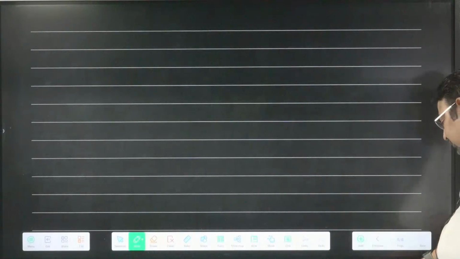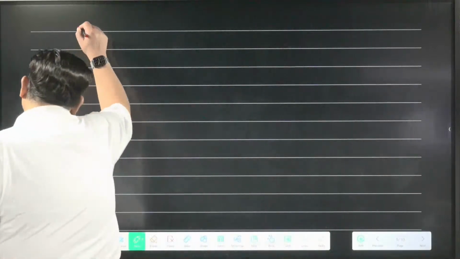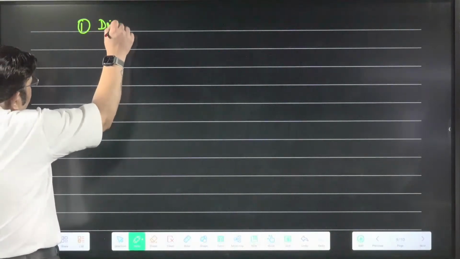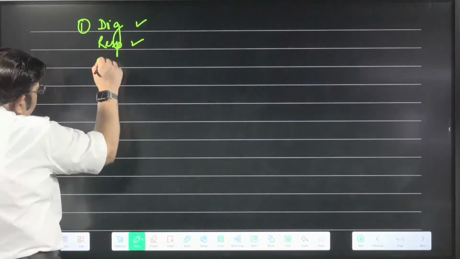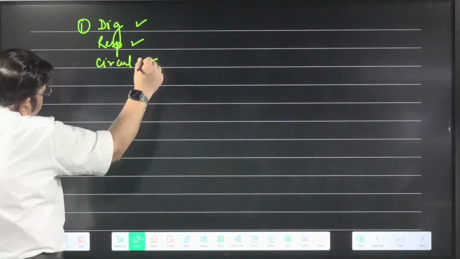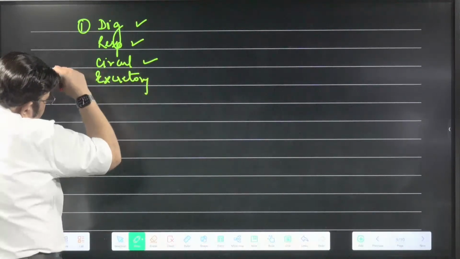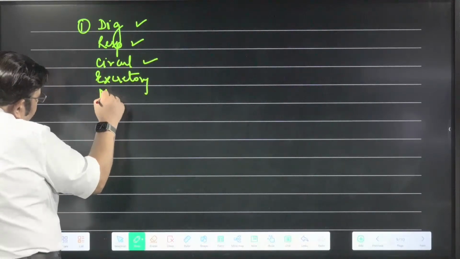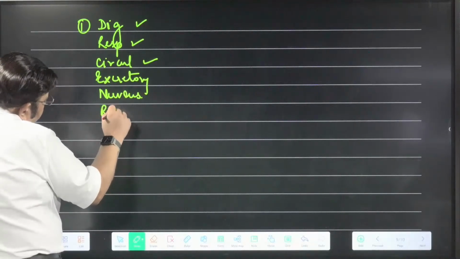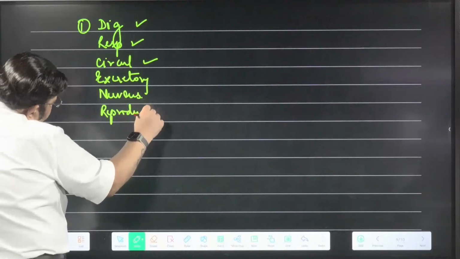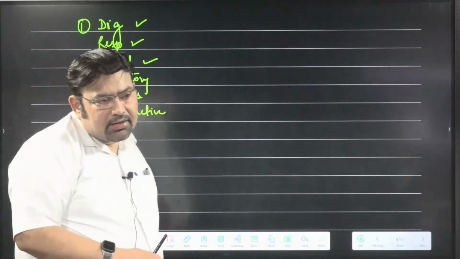Make sense? Okay. So how many systems have we done? Can I recall how many systems? Digestive is done, respiratory is done, circulatory is done. What are left are excretory, nervous and reproductive. Excretory, nervous and reproductive. Three systems are left.